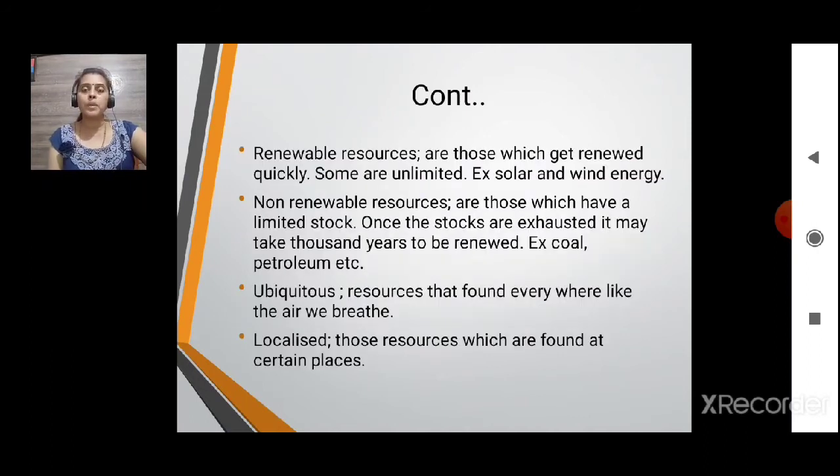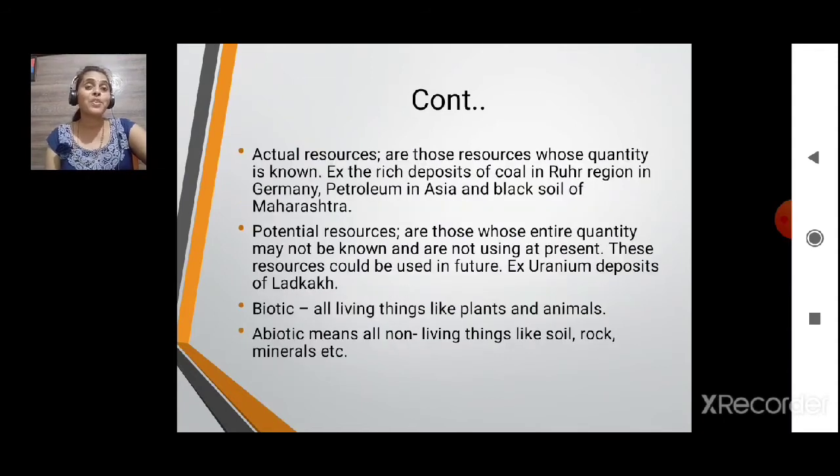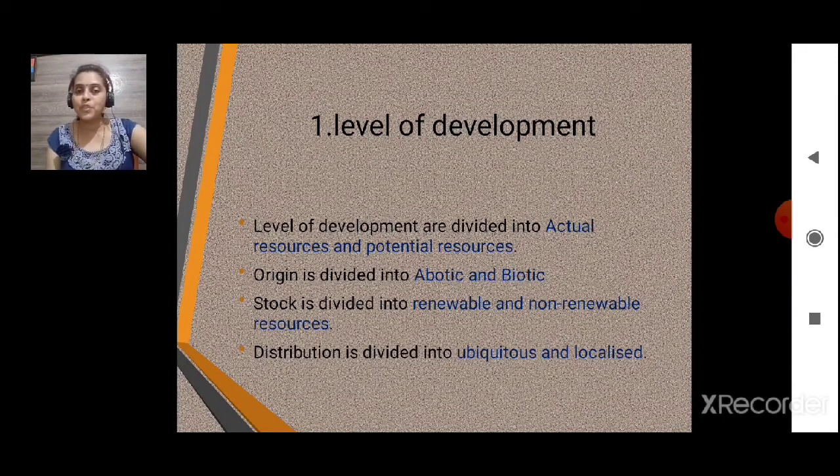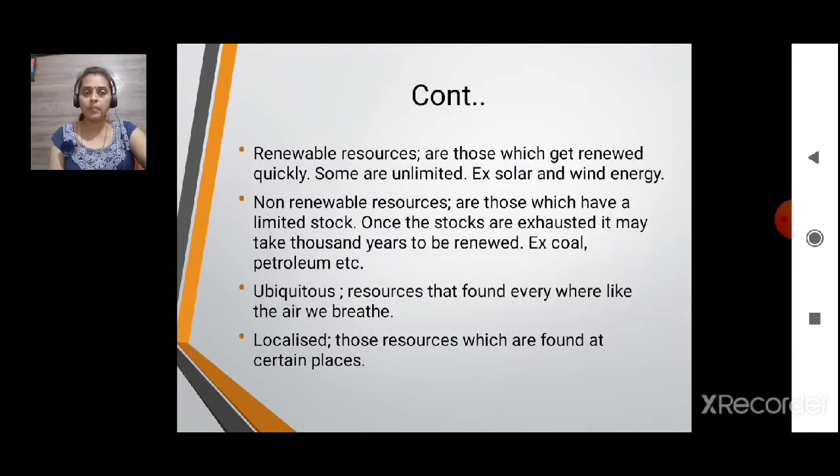Then the next one, on the basis of stock, it is divided into renewable and non-renewable. Renewable resources are those which get renewed. We know what renew means. When our TV payment or mobile data expires or finishes, then we renew it, isn't it? The same thing is that those which get renewed quickly, but we are talking about natural resources.